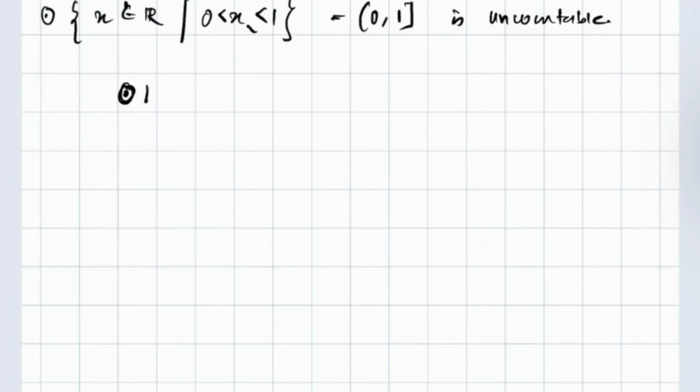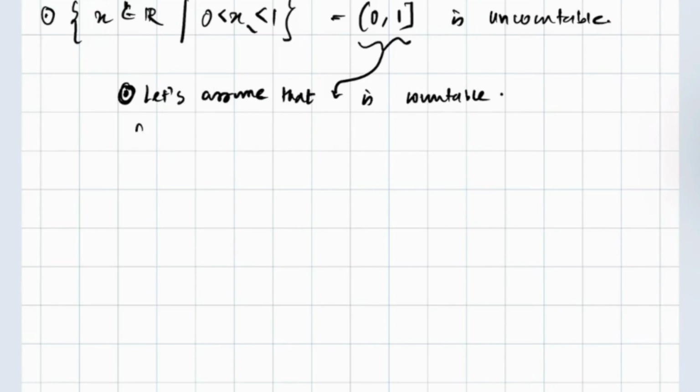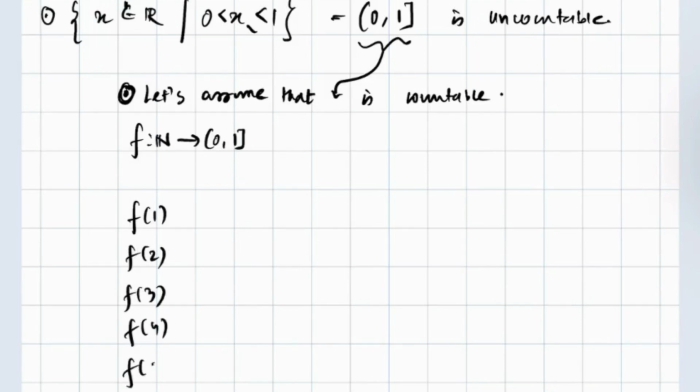So let's assume that this set is countable. That means there is a function from the natural numbers to this set, so you can actually find numbers f1, f2, f3, f4, f5, and it goes on like this, and they have a unique non-terminating decimal expansion.